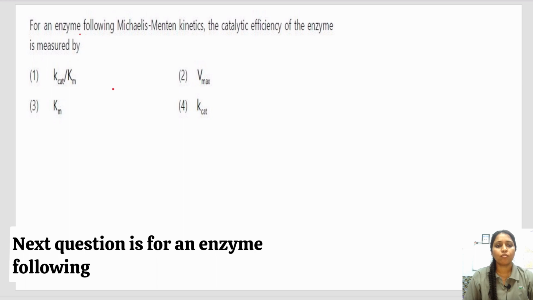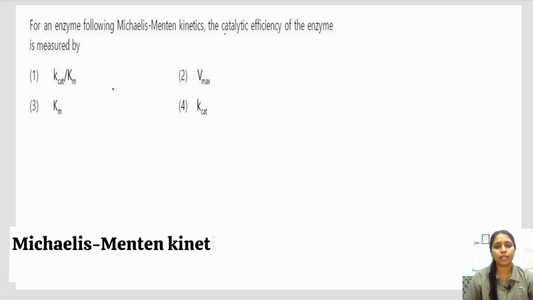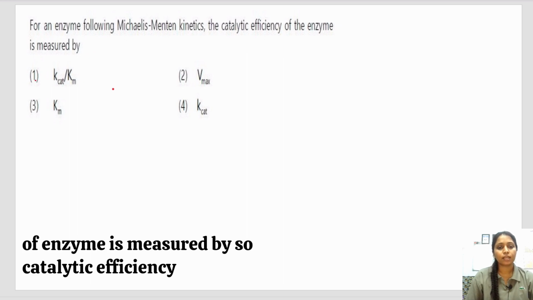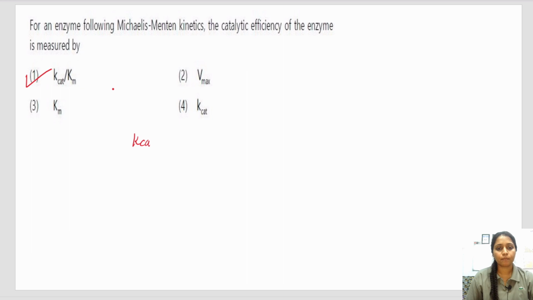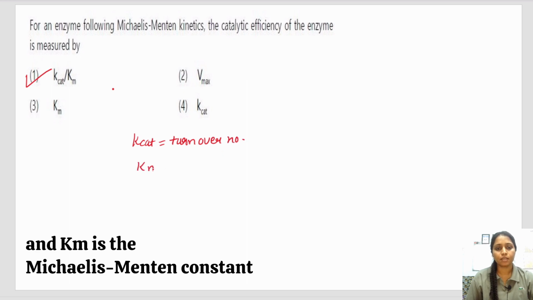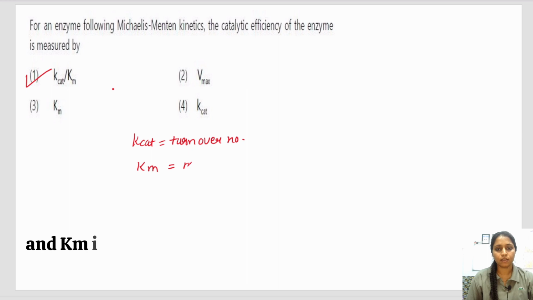Next question is, for an enzyme following Michaelis-Menten kinetics, the catalytic efficiency of the enzyme is measured by. So catalytic efficiency is measured by Kcat by Km. Kcat is the turnover number, and Km is the Michaelis-Menten constant.